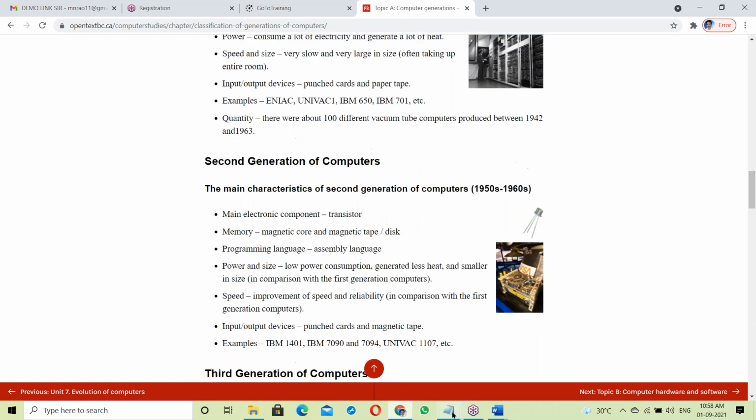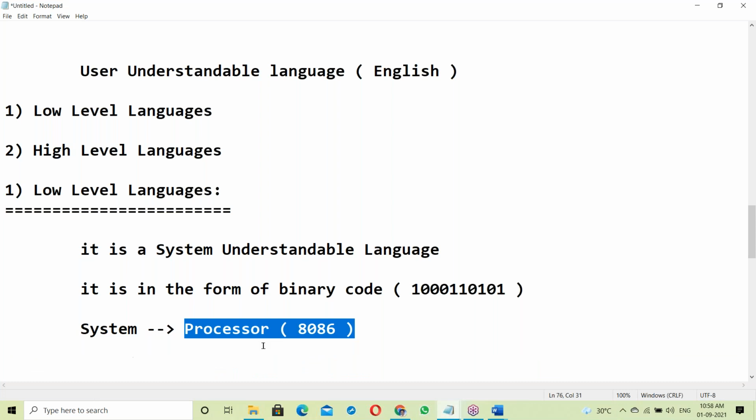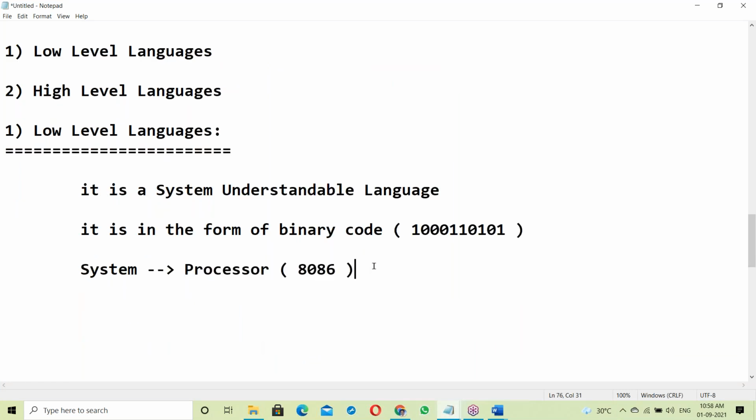Now it's processor based. Now we are using 8086. Those are the basics. You must have this knowledge, guys, when you are a software engineer: how many generations of computers there are, and what they are. These are all basics.